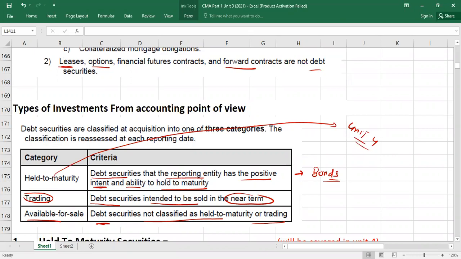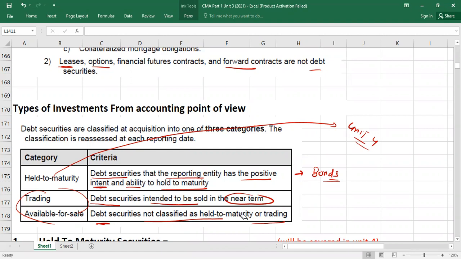So it means today we can cover trading and available for sale securities. And if you do questions from the software, any question you encounter regarding held to maturity, just skip it so far. Don't try. You will try only equity method questions, fair value measurement, fair value option, or trading and available for sale securities. Any questions regarding HTM, held to maturity, just ignore.